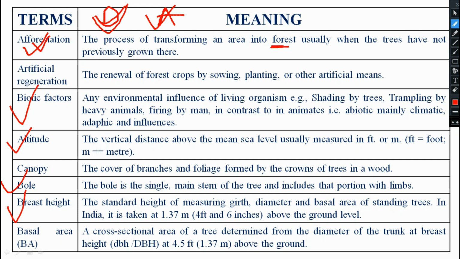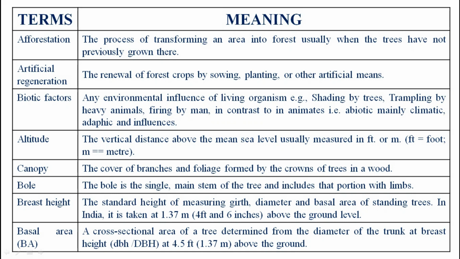That means encouraging forest trees. Usually when trees have not previously grown there, it is known as afforestation. That means you are encouraging the plantation of trees in an area where previously there was no forest. That is known as afforestation. Next you see artificial regeneration, the renewal of forest crop by sowing, planting or other artificial means.